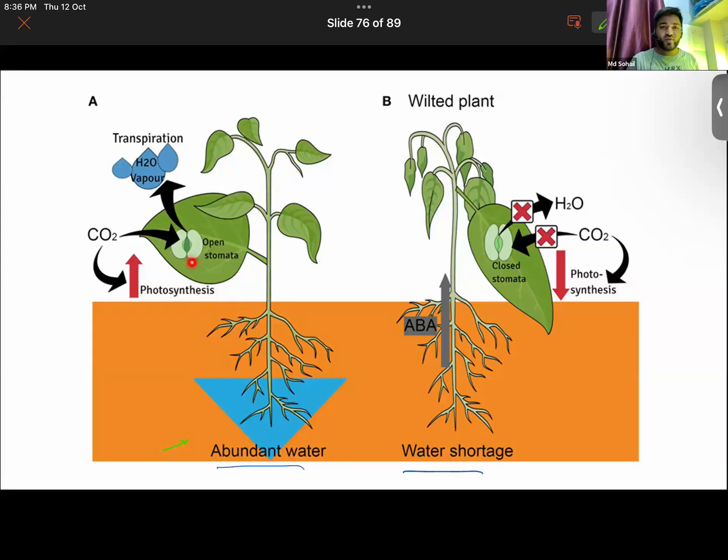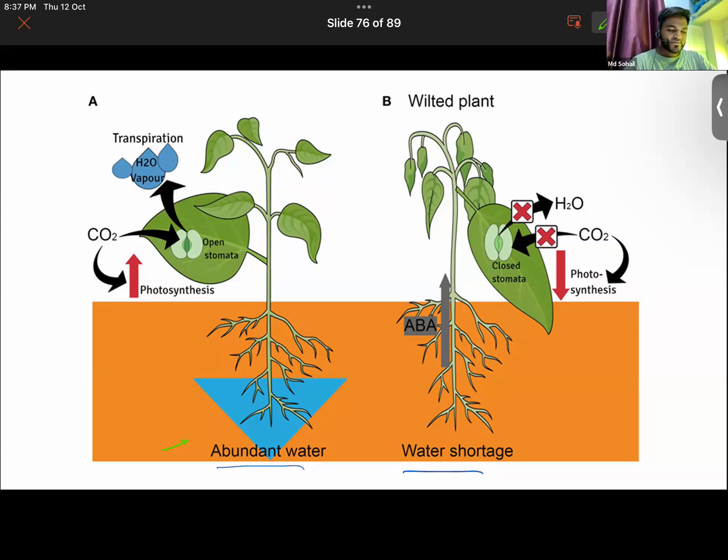What difference do we find in the stomata of the two plants? The first one is open, the second one is closed. Yes, Chakrika and Vaiga? In plant A, the stomata is open, so the carbon dioxide and the oxygen can be absorbed through the stomata, but in plant B, the stomata is closed, so gases cannot enter as there's no water.